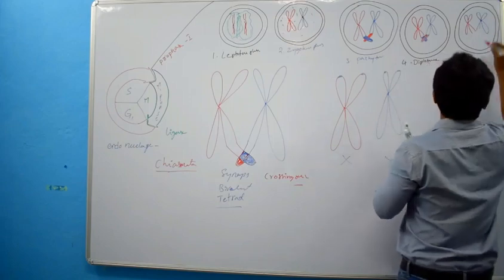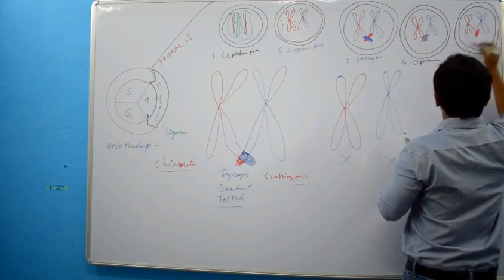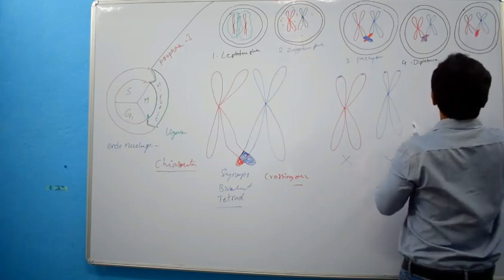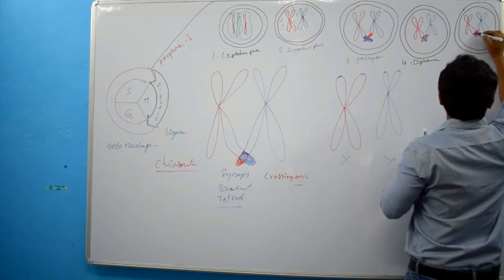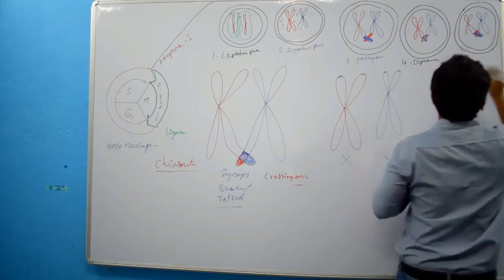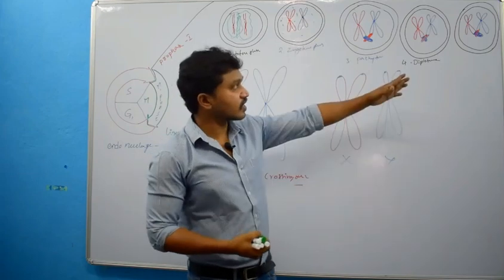In prophase of mitosis, what changes will occur? Disappearance of nuclear envelope, disappearance of nucleolus, and formation of what? Formation of aster. Those changes will occur in the diakinesis.